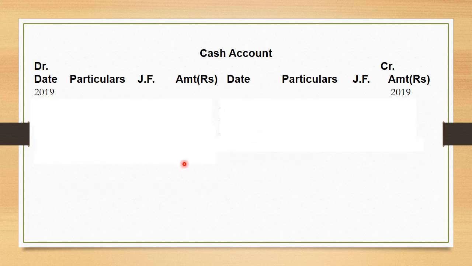Now after preparation of capital account, our next step is preparation of cash account. While doing preparation of cash account, we must know first transaction is capital introduced. When capital introduced by any person, it will increase cash, और जब cash बढ़ेगा किस side आएगा? Debit side. Now next transaction which will affect cash is payment to Rita. When we make payment to Rita on 4th April, it will reduce cash, and whenever there is reduction in cash, it must be shown on credit side.